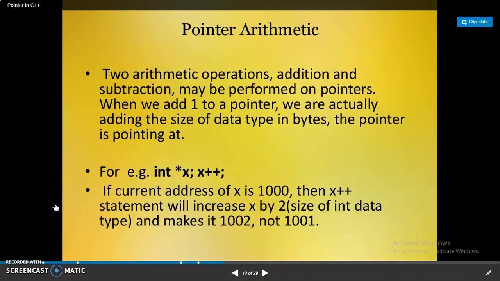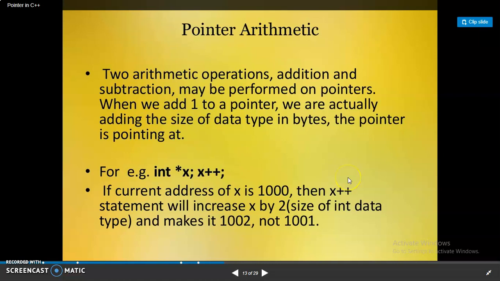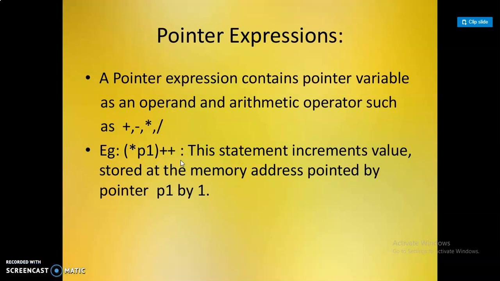In the prior example, int star x, x plus plus, you just increment the variable x, not star x plus plus. So that is used to increase the address only, not the value of the variable. Here, by using star p1 plus plus, the value of the pointer is incremented by 1. This is also the difference between the incrementations.